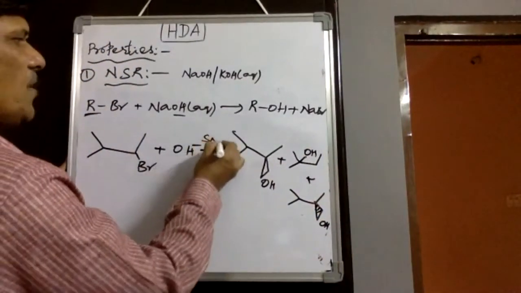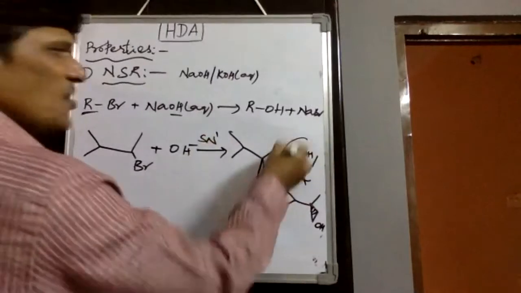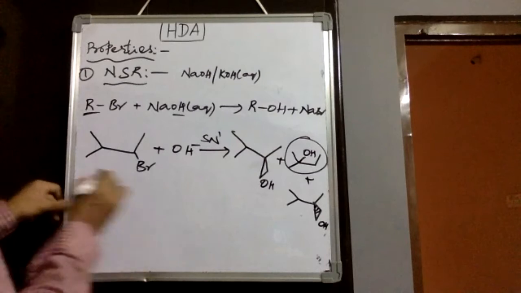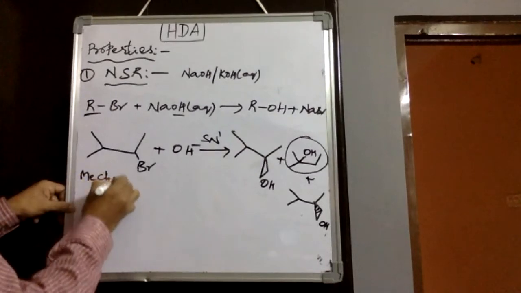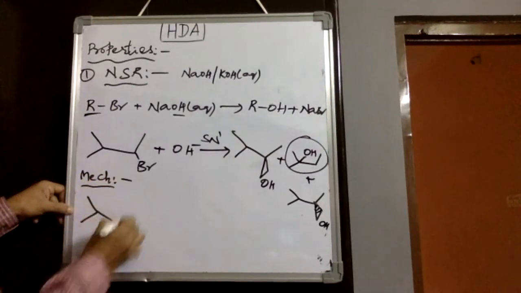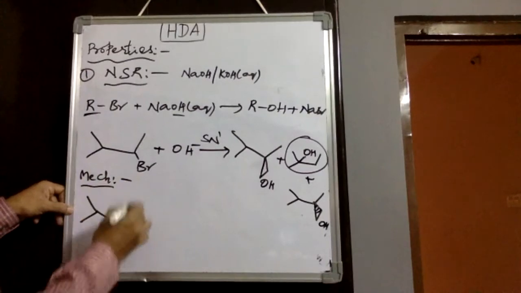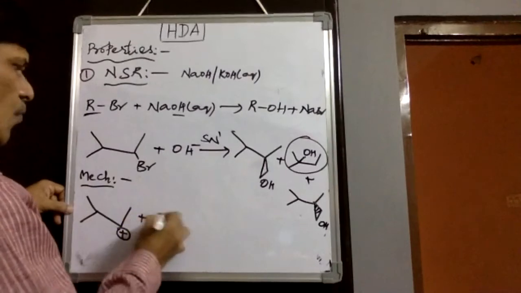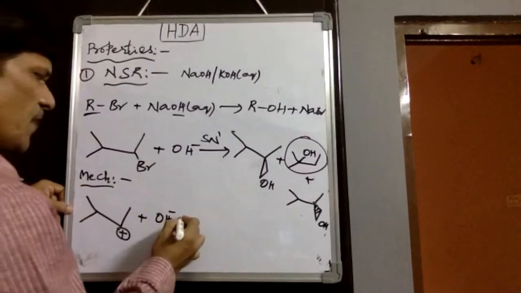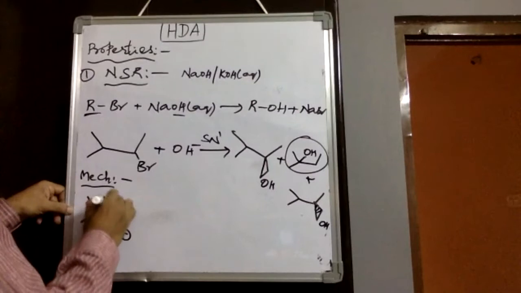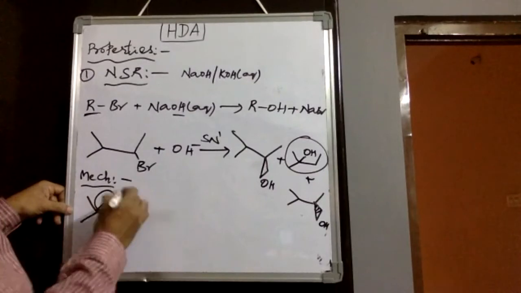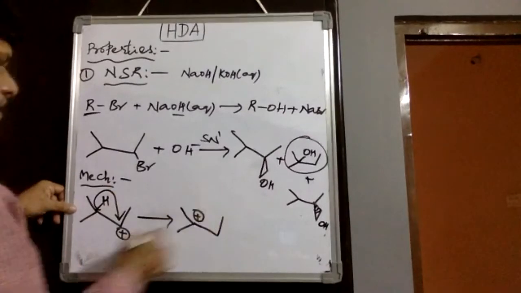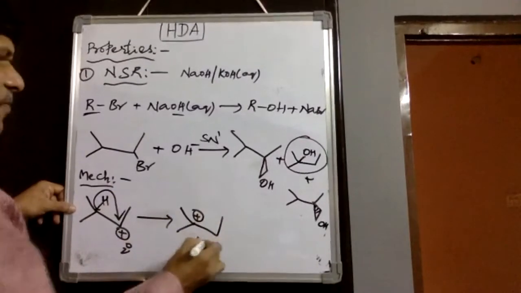Then it shows the SN1 mechanism, and this product is a rearrangement product. The mechanism can be identified like this: generation of carbocation after separation, and then before OH attacks it, a 1,2 hydride shift takes place, a neighboring group participation, from a secondary to a tertiary carbocation.